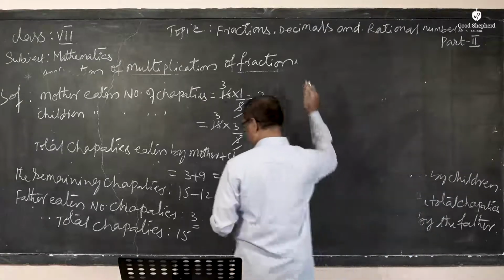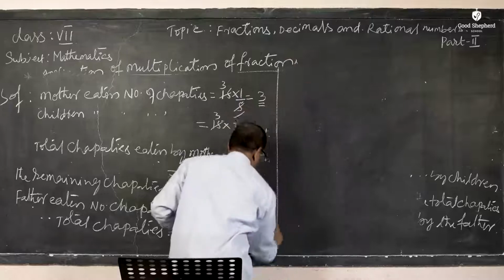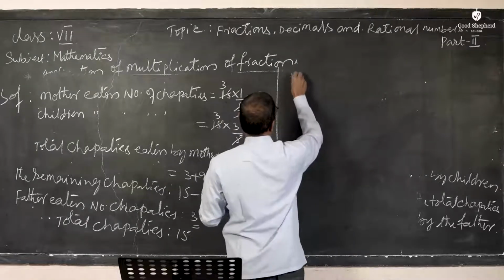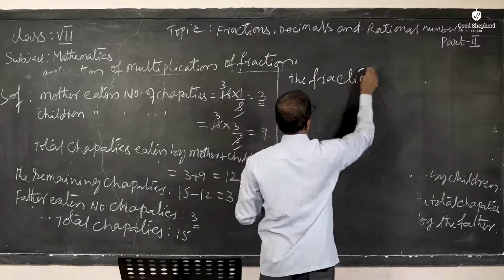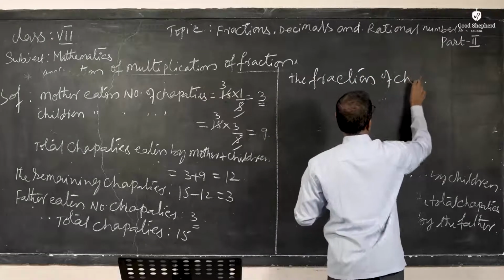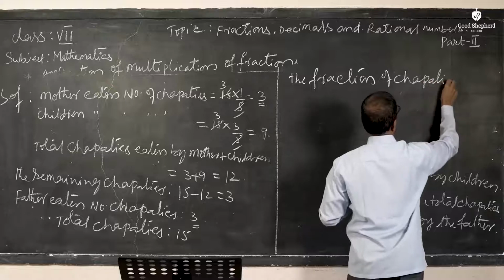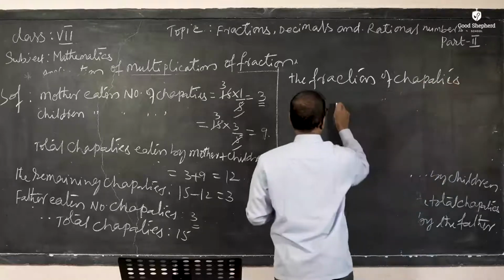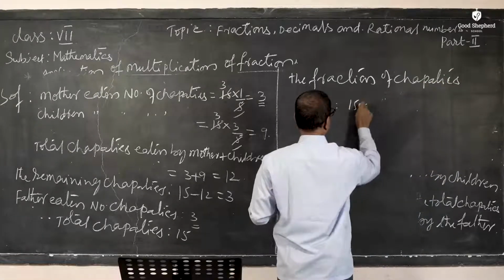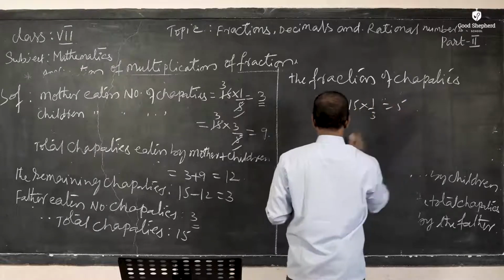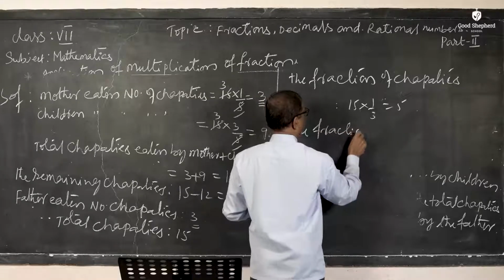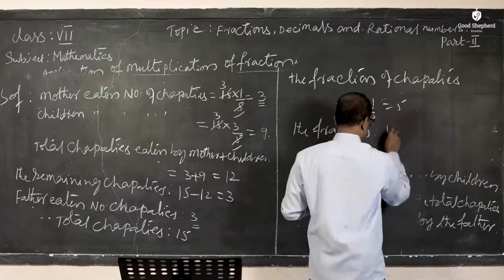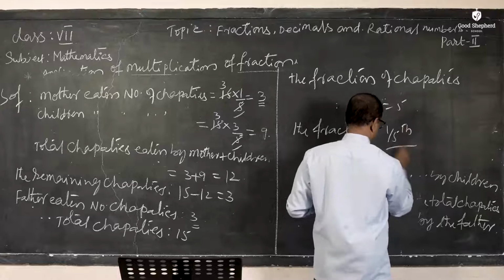Now, the fraction of chapatis: 15 into 1 by 3 is equal to 5. Therefore, the fraction is 1 by 5.